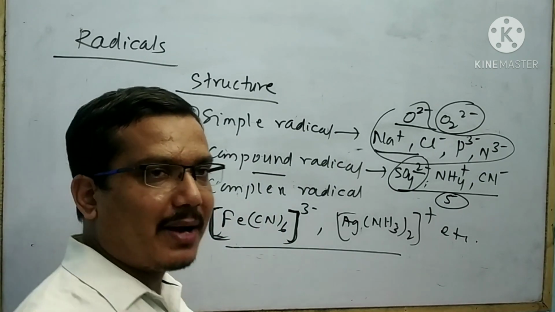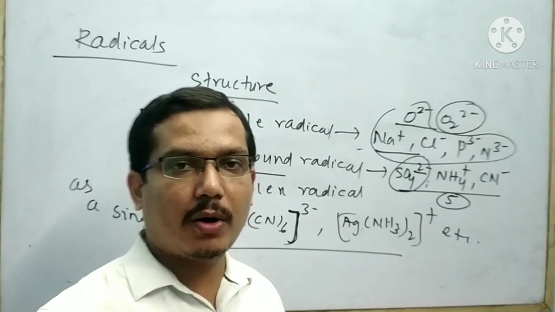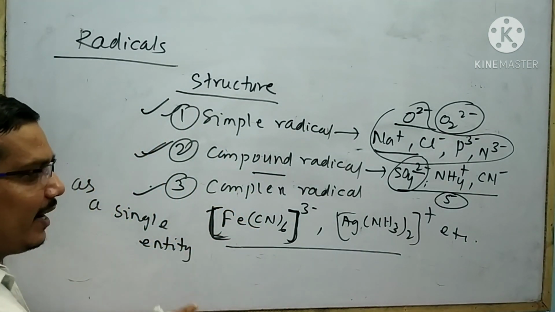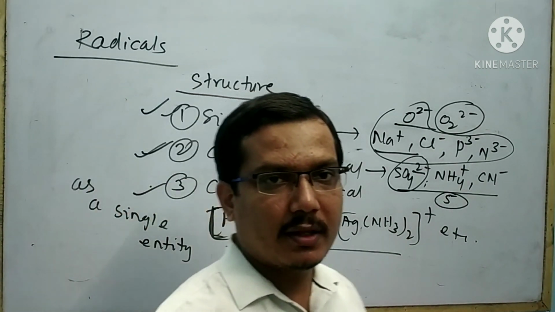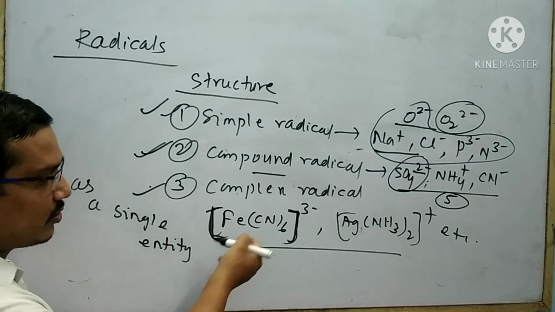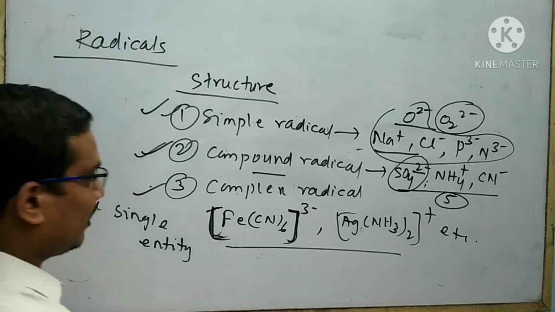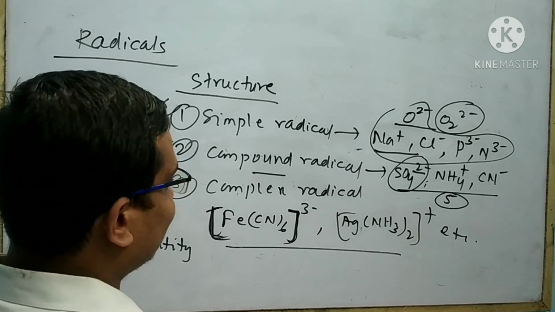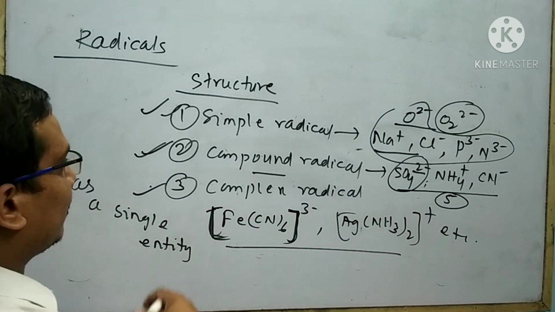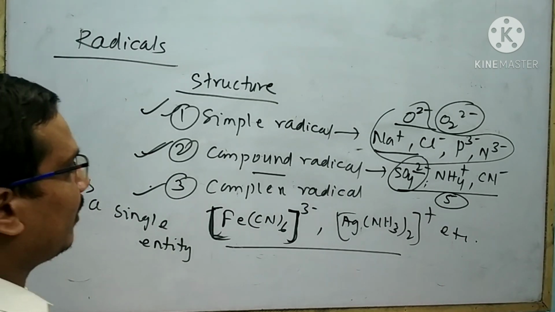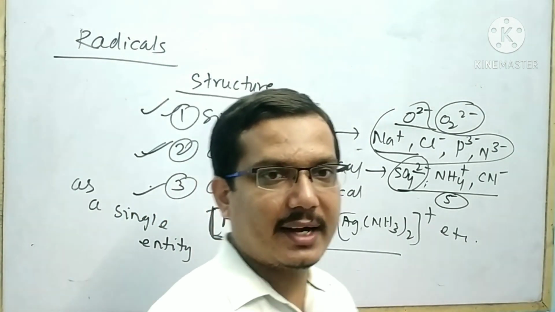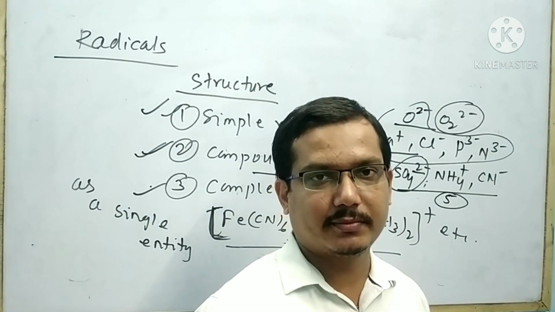Simple radical is made by one or more atoms of the same kind of element, but on the other hand, complex radical is made by two or more atoms of different elements. Here also a square bracket is present. The structure of this radical is slightly complicated. These are the differences between simple radical and complex radical. This is all about the radical and its classification.